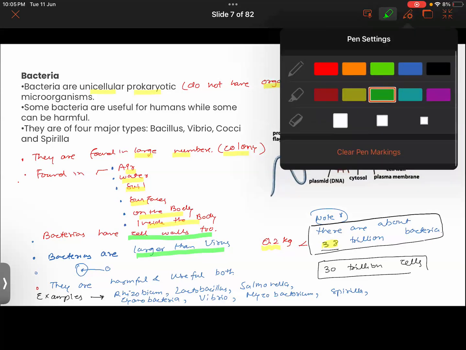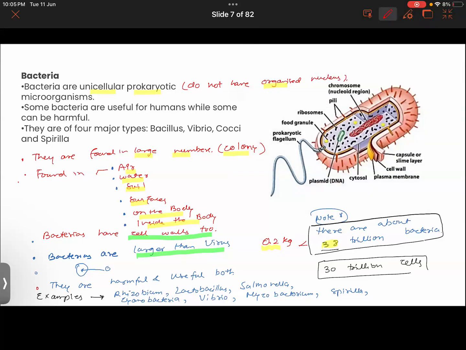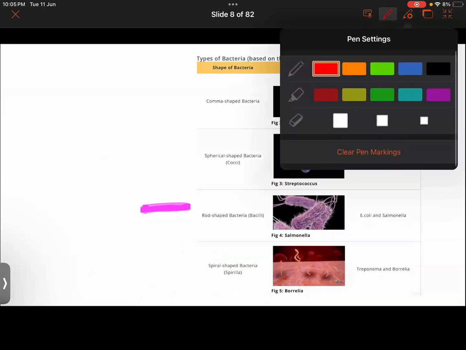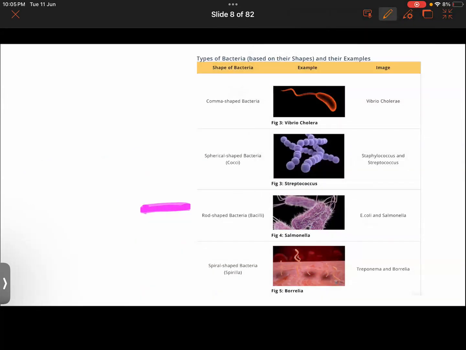Furthermore, on the basis of shape, there are four major types of bacteria. On the basis of shape, how do they look? You have four main types of bacteria, namely Bacillus, Vibrio, cocci, and Spirilla. Look at the next slide. Here you can observe the four types of bacteria based on their shape.